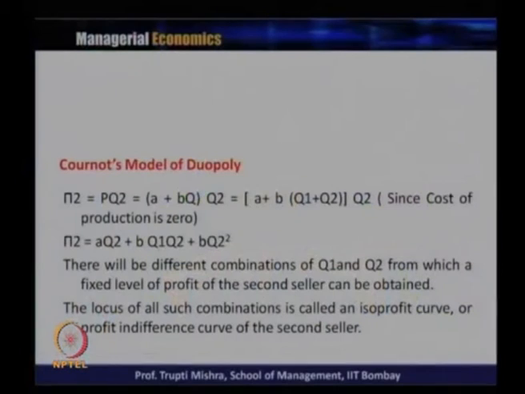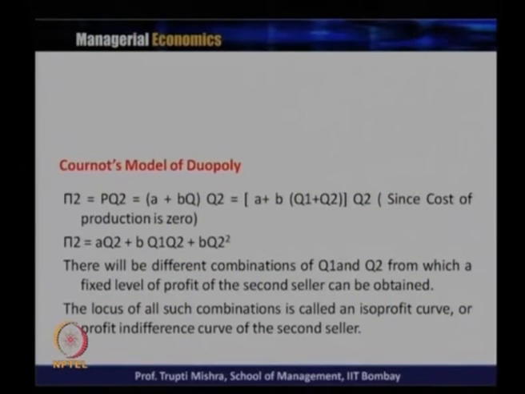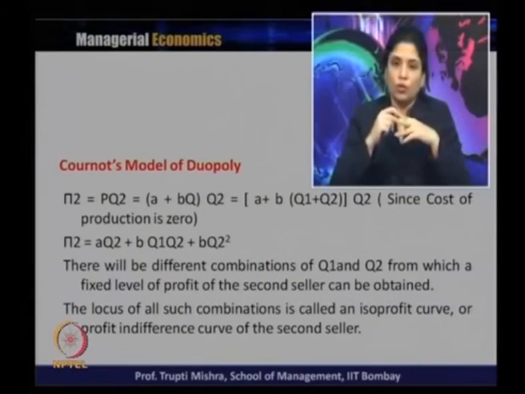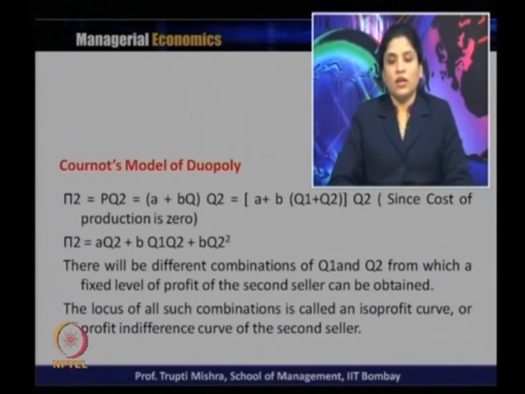Similarly, we will find out the isoprofit curve for the second seller and the reaction curve function for the second seller. So, pi 2 is p q 2, where p is a plus b q multiplied by q 2. Simplifying this, a plus b q, where q is q 1 plus q 2, multiplied by q 2, and this will also be the profit because the cost of production is 0. Pi 2 is a q 2 plus b q 1 q 2 plus b q 2 square.